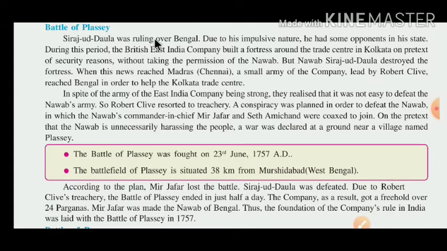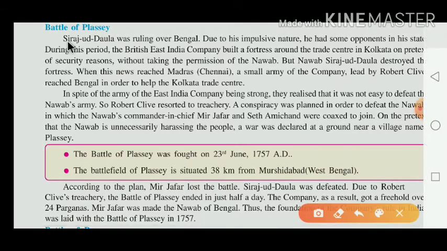Siraj Uddola was ruling over Bengal. Now who was ruling over Bengal? Siraj Uddola was ruling over Bengal. Due to his impulsive nature, he had some opponents in his state.